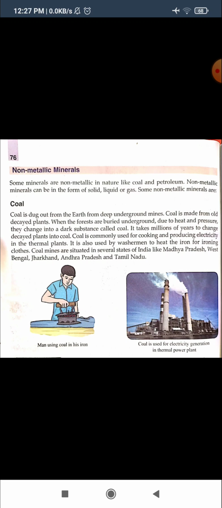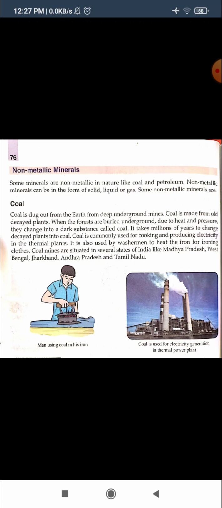Coal is made from old decayed plants. Decayed means decomposed plants. When forests, meaning many trees, are buried under the ground, due to heat and high pressure, these forests change into a dark substance called coal.